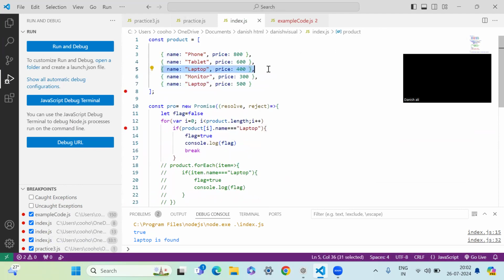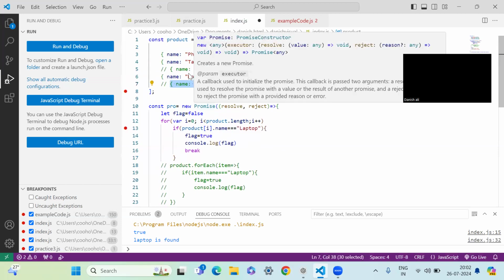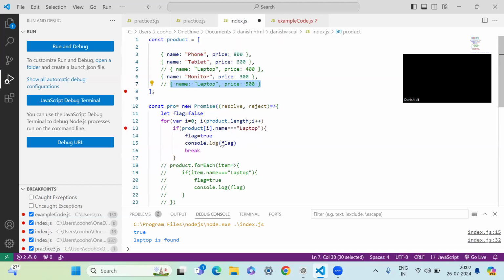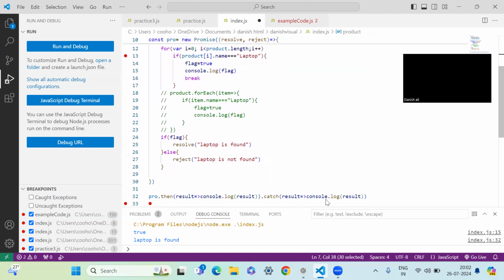What's going to happen in both of the cases, forEach or for loop? Since no laptop is here, forEach by its very nature is going to iterate over everything. And here also, since no laptop is found, it will iterate over everything and remain false. So the catch result will give you a false.